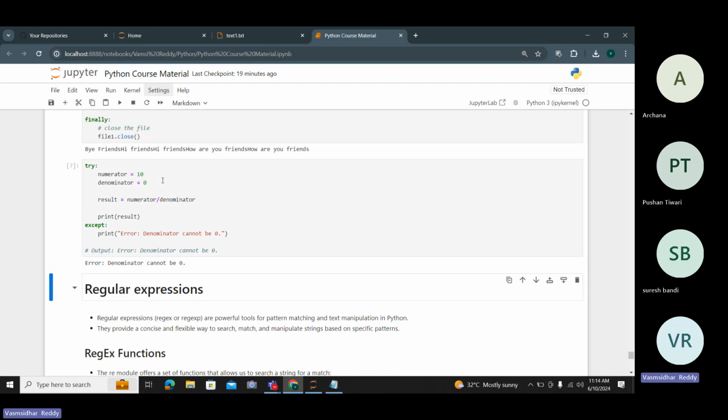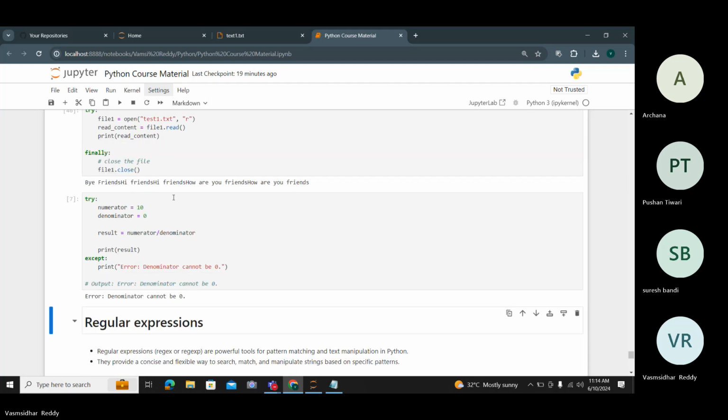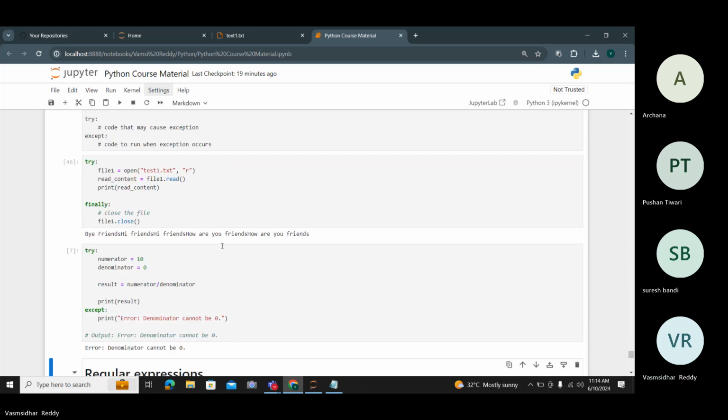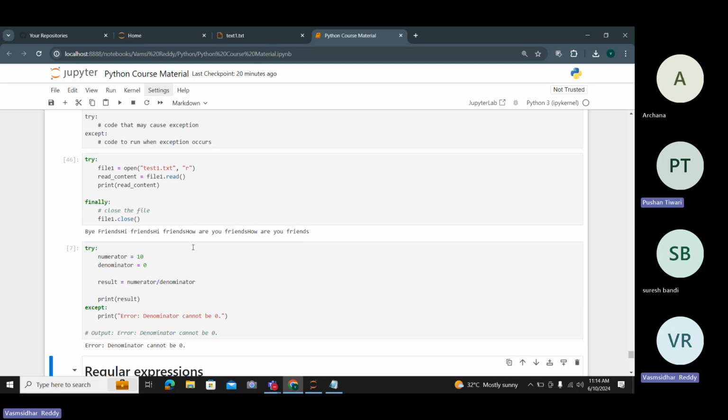It simply works like conditional statements, but here we are using different keywords: try, except, finally. Clear, everyone? So this is file exception handling, or file error handling. Three blocks, only three keywords, used in pairs.